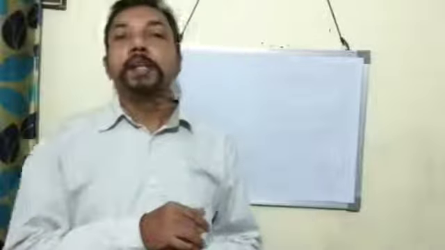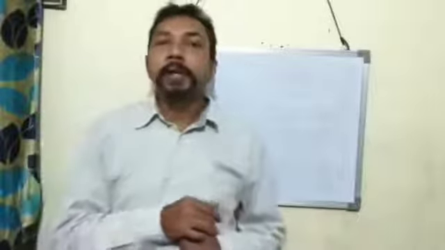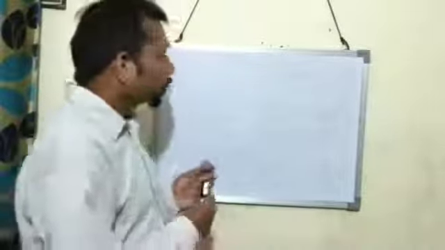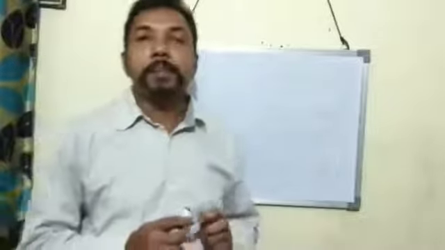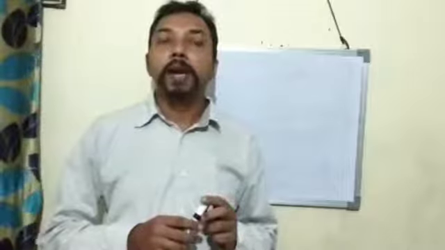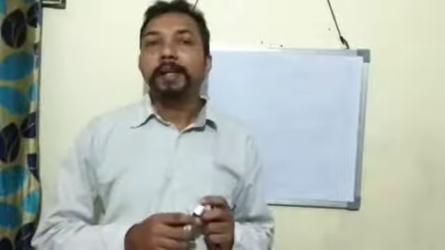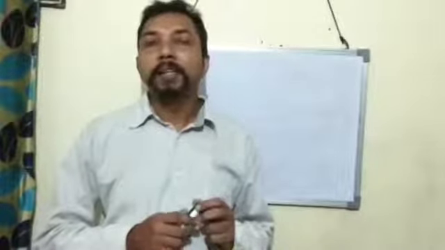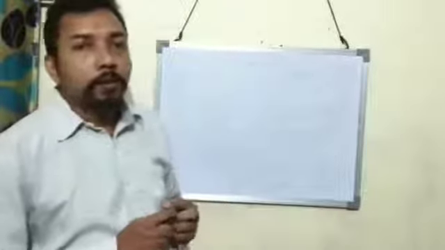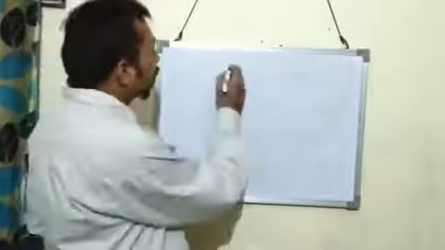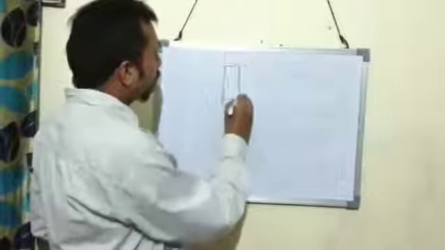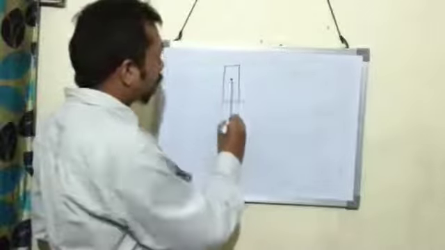Let us see an experimental verification of Archimedes principle. For the verification, we need a spring balance, a Eureka can, and a measuring cylinder. First of all, we find the weight of a body in air with the help of a spring balance.